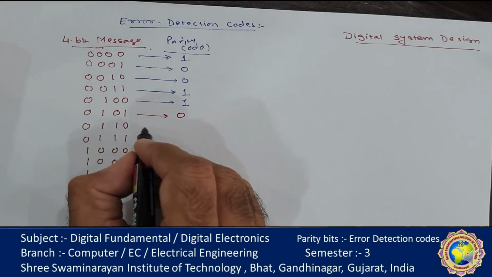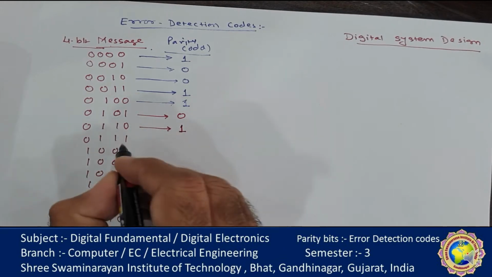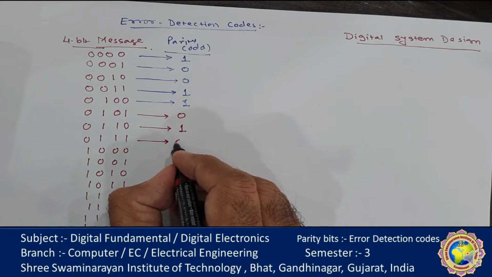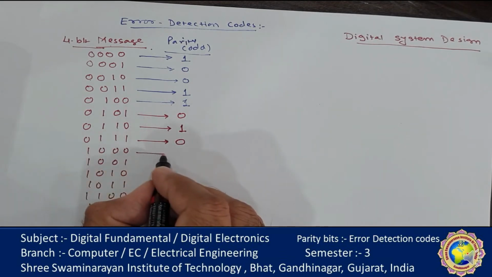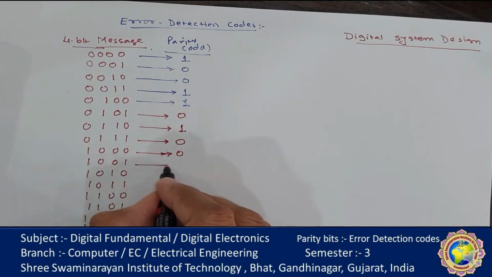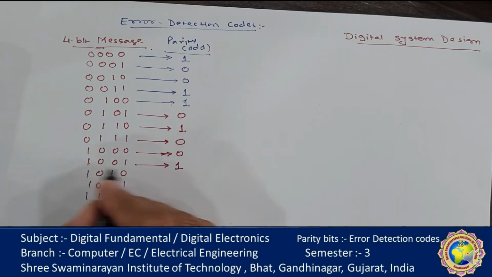If the number of ones is even, a parity bit of 1 is required to make it odd. Here there are 3 ones, and 3 is an odd number, so there is no need. Here there is 1 one, so no need. Here there are 2 ones, so a third one is required, and it becomes 3.